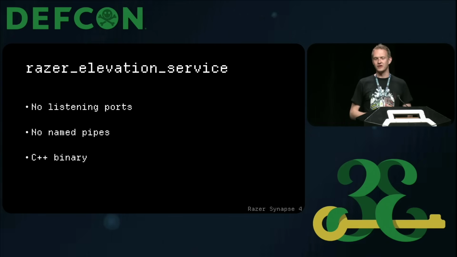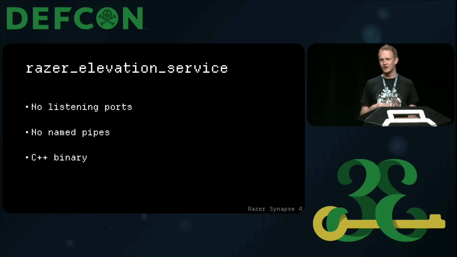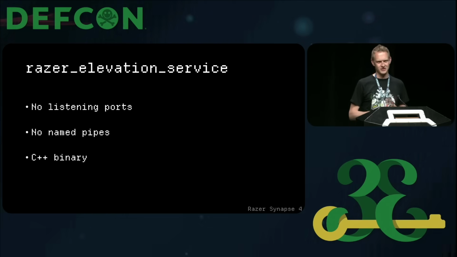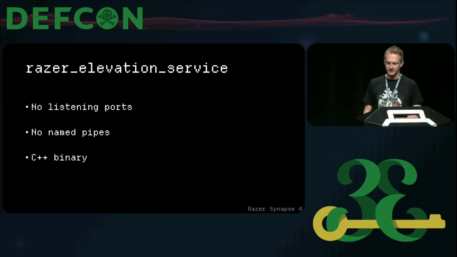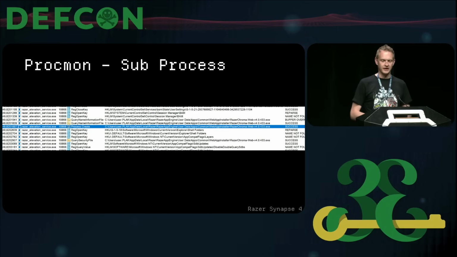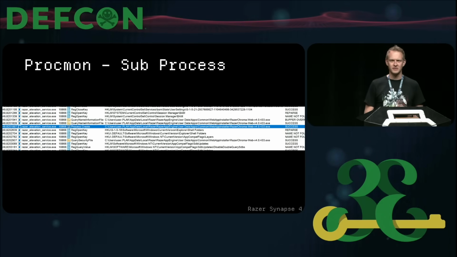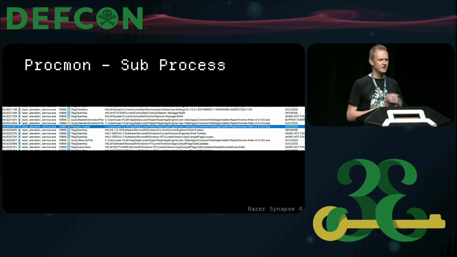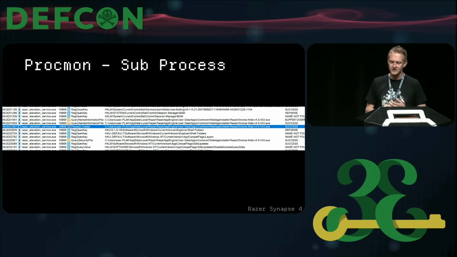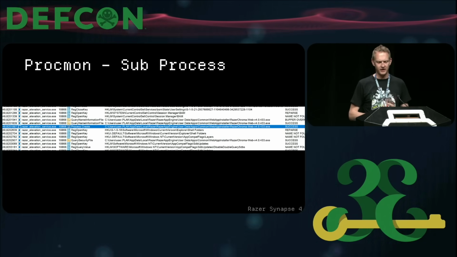The challenge with it, though, is that unlike the previous targets, there are no listening ports or named pipes or anything like that. It's written in C++, which makes the reversing a little bit more challenging. And so this target seemed a little hard at first. I attached Procmon to it and interacted with it using that Electron client. Eventually, I could get an interaction with the Razer Elevation Service when I installed another component, this Razer Chroma thing. I don't know what that is, but the installation triggered the code path.